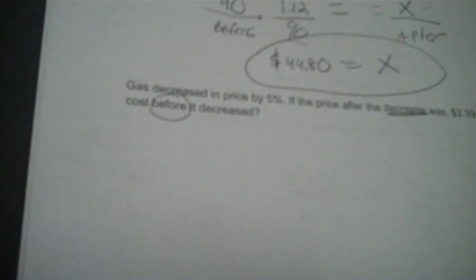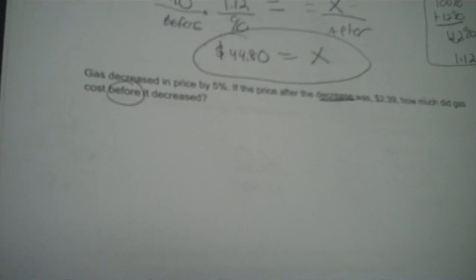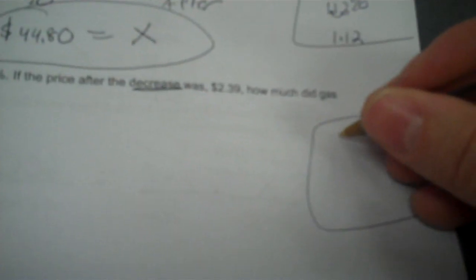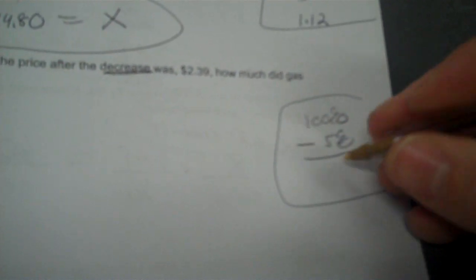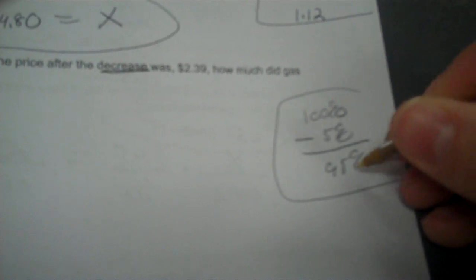Okay, last one. Gas decreased in price by 5%. If the price after the decrease was $2.39, how much did gas cost before it decreased? So you take 100%, and a decrease insinuates minus, and then minus 5%, and now we're at 95%. Move the decimal twice to the left, 0.95 is my percent factor.